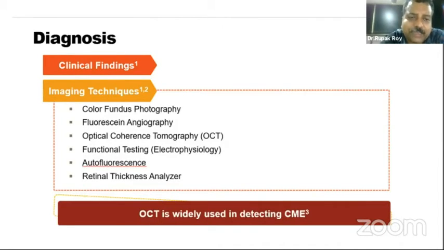Fluorescein angiography is indicated when you want to differentiate a pseudophakic CME in a case of retinal vein occlusion or in the background of a diabetic retinopathy. So if a patient of diabetic retinopathy after cataract surgery develops a cystoid macular edema, one can do a fundus fluorescein angiography to differentiate whether it is a pseudophakic CME or a diabetic macular edema. In a pseudophakic CME, you will get disc staining. On the other hand, in a diabetic macular edema, the disc will be cold or no staining. But for routine practice, an optical coherence tomography will suffice.